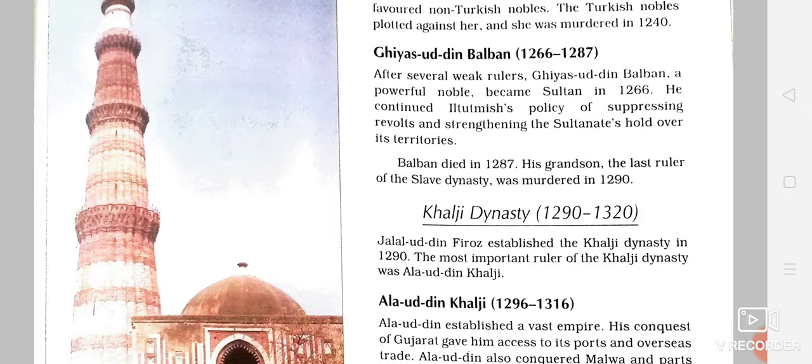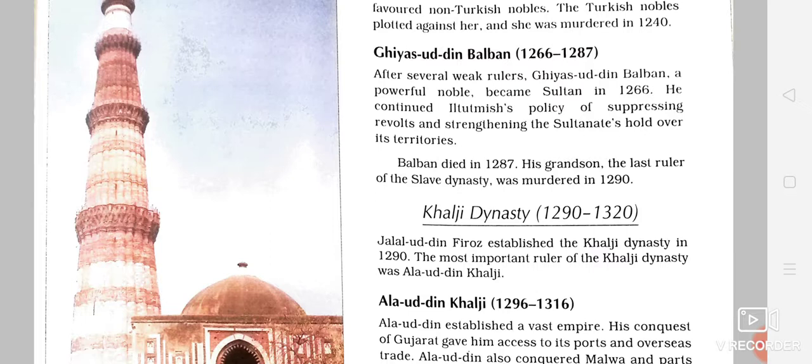So the Khalji dynasty's first ruler was Jalaluddin Khilji, and he had a nephew whose name was Alauddin Khilji, who was the future son-in-law of Jalaluddin Khilji, and the very famous and very brave ruler, we can say, of the Khalji dynasty. Alauddin Khilji was able to establish a very vast and successful empire. He also killed Jalaluddin Khilji, and this way he ascended the throne. During his reign, the Mongols made many attacks on Alauddin Khilji's period.